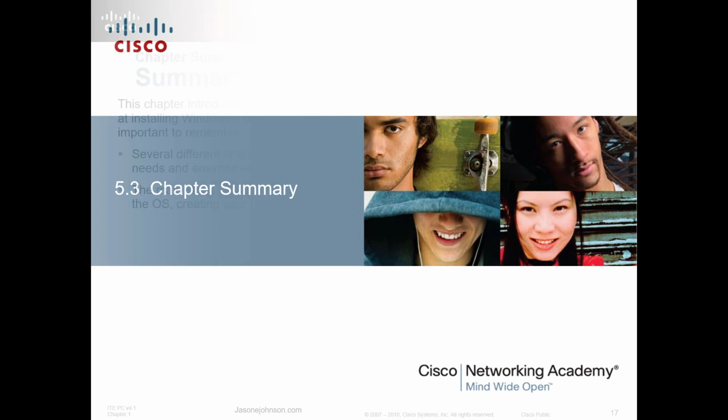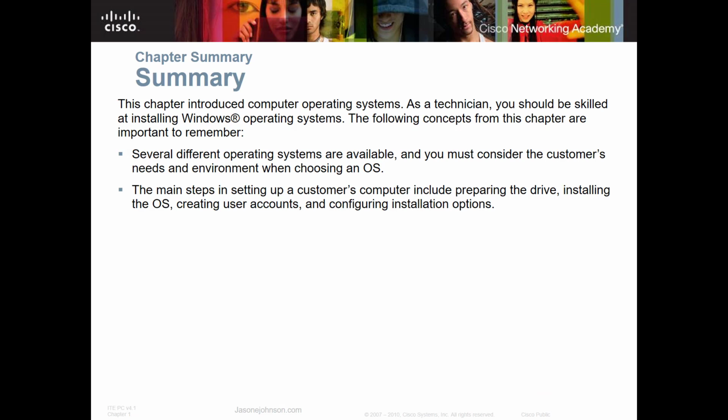Okay, so this has been Chapter 5, and in this chapter we've looked at different operating systems that are available to us. We've looked at considering the customer's needs and environments before choosing an operating system, and we've looked at preparing the drive, installing the operating system, creating accounts, and other types of installation options. So you're going to learn more about these in the course.